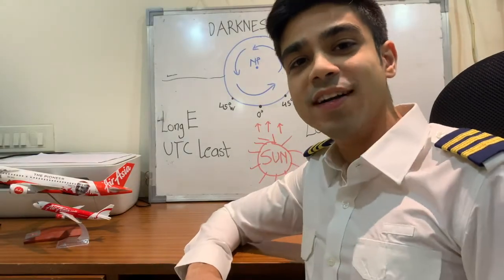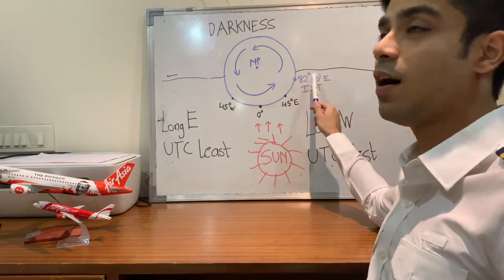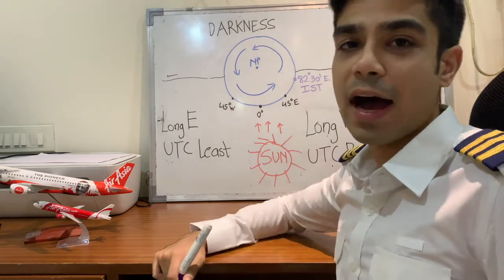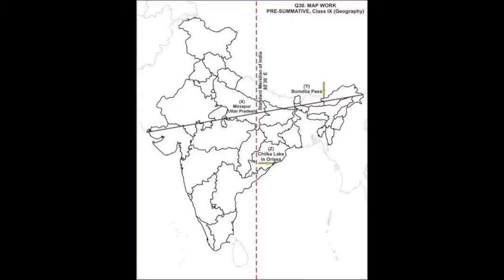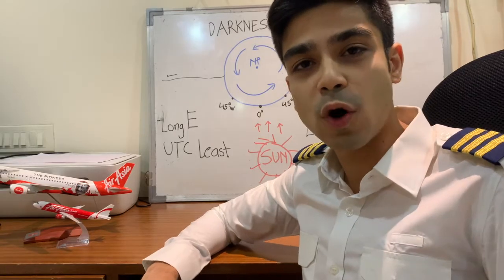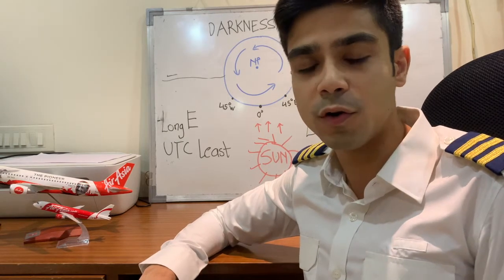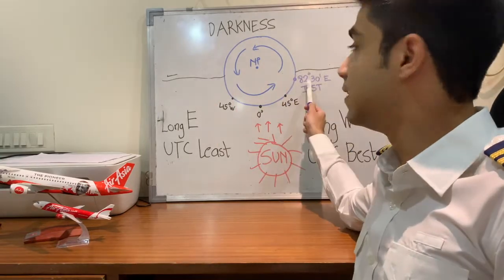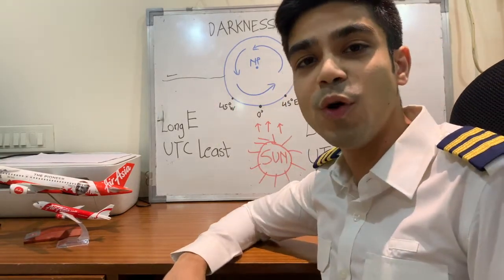Now let's talk about Indian Standard Time, which is 82.5 degrees east or 82 degrees 30 minutes east, the value of IST. It passes somewhere close to Allahabad. This time is used all over the country as a standard time in order to minimize any complication and to make it easy. In order to convert this in terms of time, I'll show you how to do it.